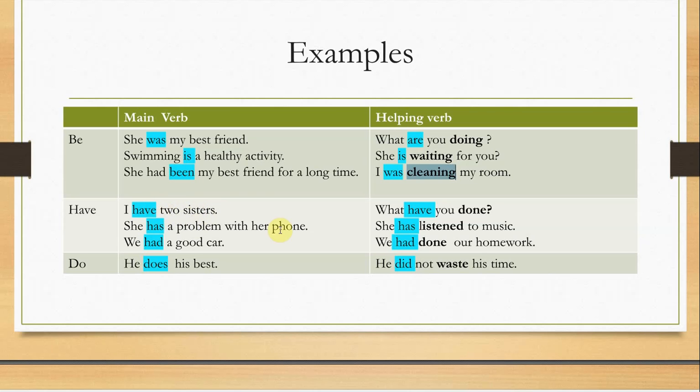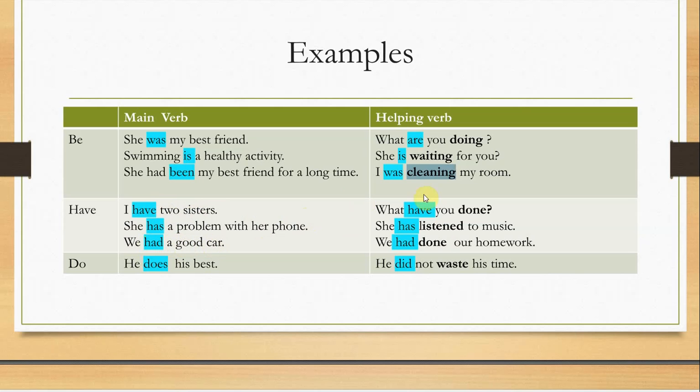"She has a problem with her phone." So what is the verb here? "Has." Main verb or helping verb? It's a main verb. Why? There are no other verbs here. "We had a good car." So "had" again is a main verb. Why? "A good" is not a verb, "car" is not a verb.